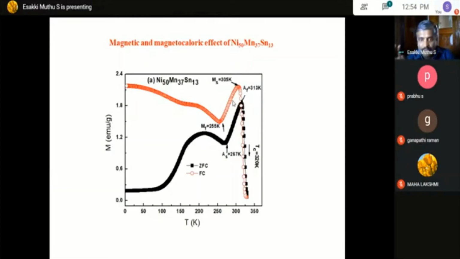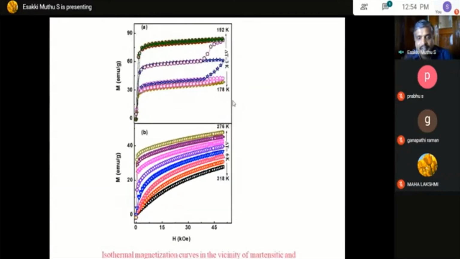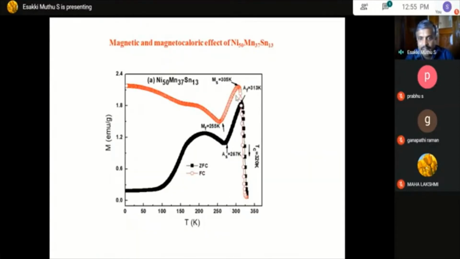Here, this curve shows the field dependence of magnetization. Previously I said we have taken the MH loop in different regions, around the ferromagnetic region as well as the martensite region.